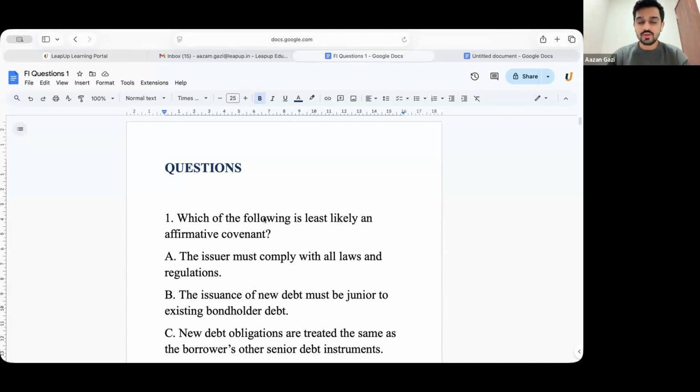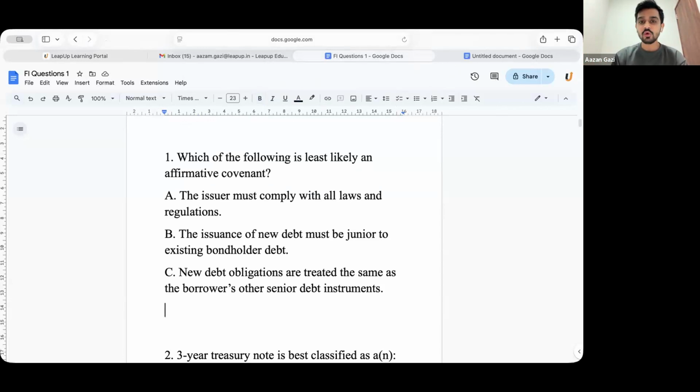So the first question. Also, I'm going to teach you how to look at a question and how to try and solve it during your exam. Your first question is: which of the following is least likely an affirmative covenant?